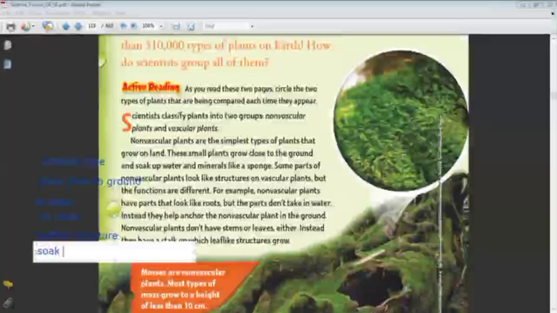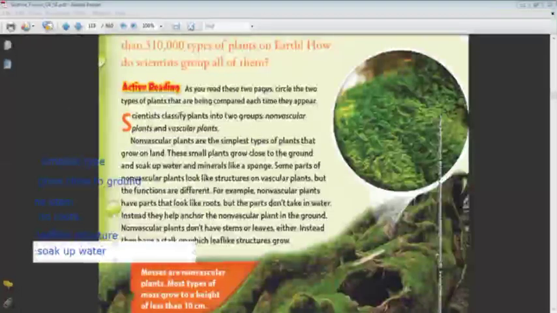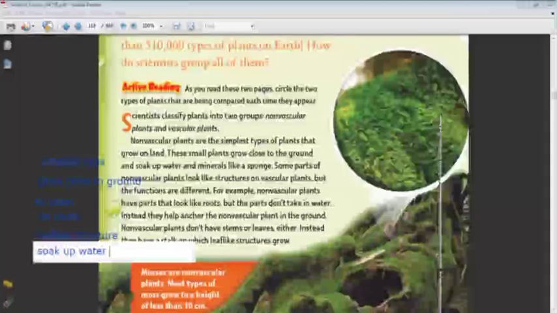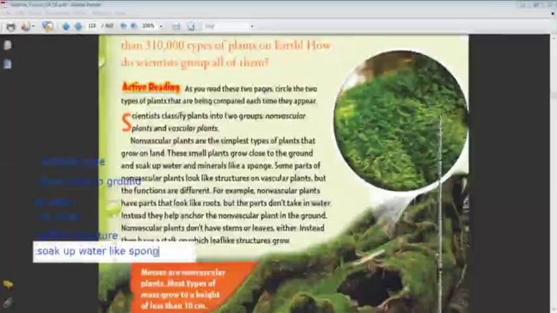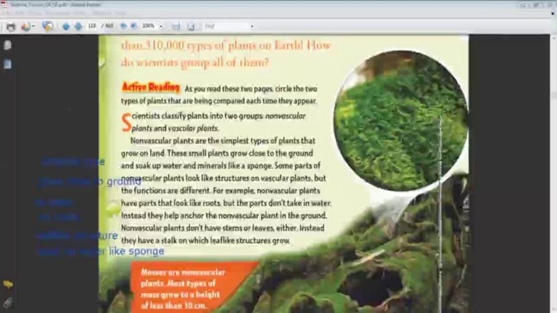No stem, no roots. Leaf-like structure, yes, very good. Soak up water like a sponge. Okay, Karma? So this is the first type of plant, which is non-vascular, has no stem, has no roots, leaf-like structure, soaks up water like a sponge, and it is the simplest type of plant. Okay? This page is okay.